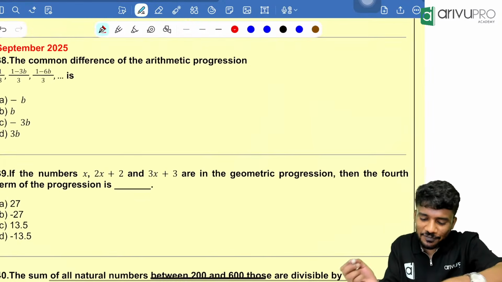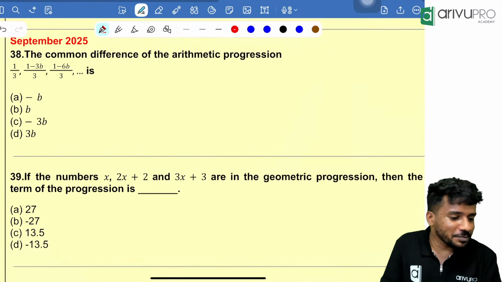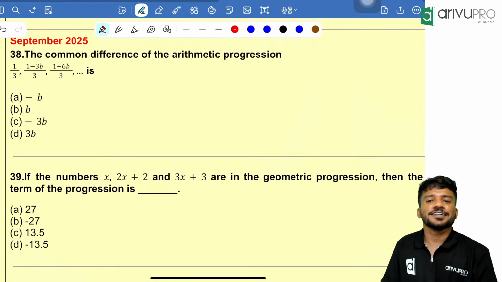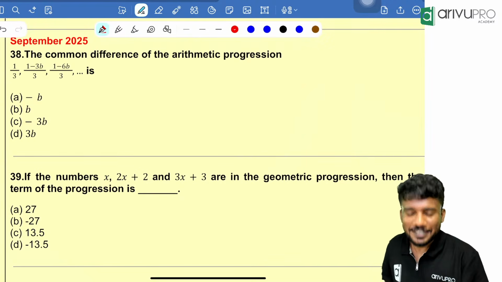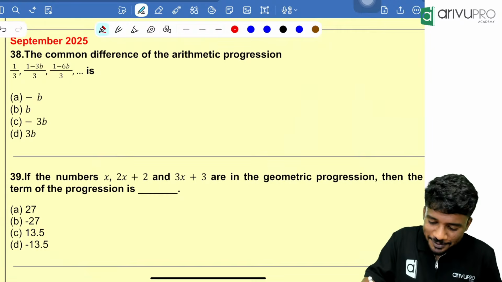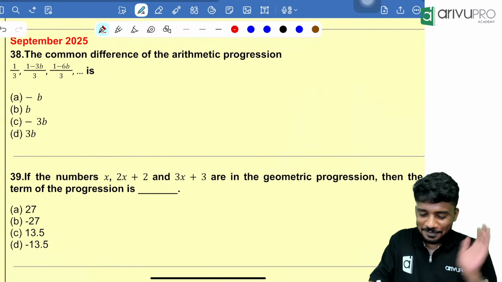Now the last and final attempt, people, that is September 2025. Now let's see how the questions are. Are you guys ready? Yes. So I think for the last 3-4 hours I'm in continuous live.